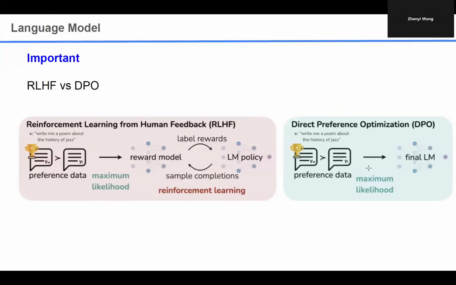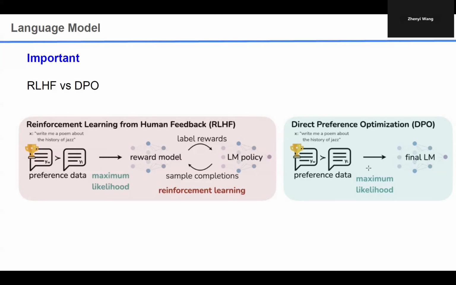Now let's compare RLHF and DPO from a high level. RLHF has 3 steps. The first is to collect preference data, and then we perform maximum likelihood estimation to learn the reward model by maximizing the likelihood of the winning sample and minimizing the likelihood of the losing sample.